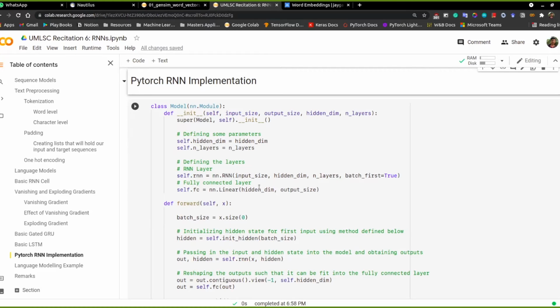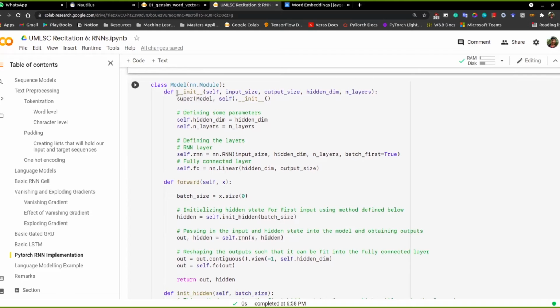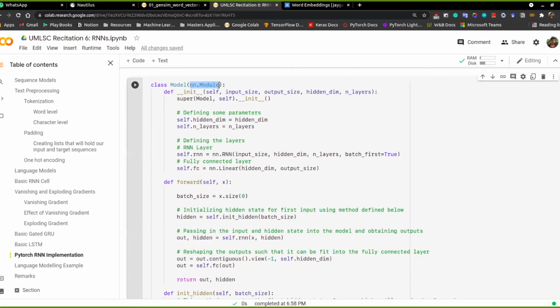For defining the model, we are subclassing nn.Module, and we are defining the RNN layer using the nn.RNN layer, and it takes input size, hidden dimension, number of layers, and batch_first equal to True. This is with respect to PyTorch. PyTorch has two ways of working with RNNs.